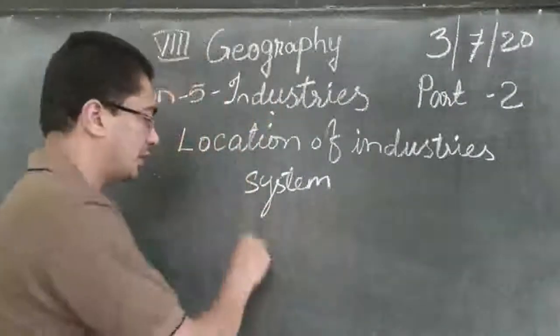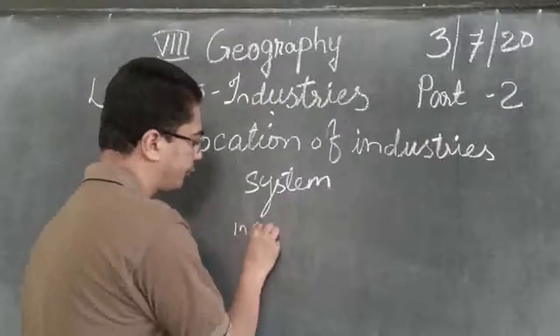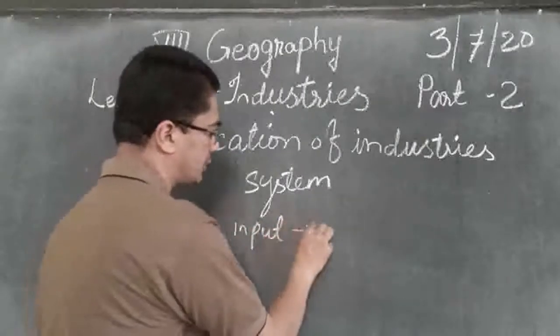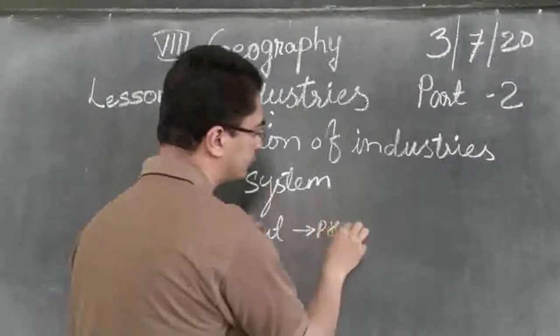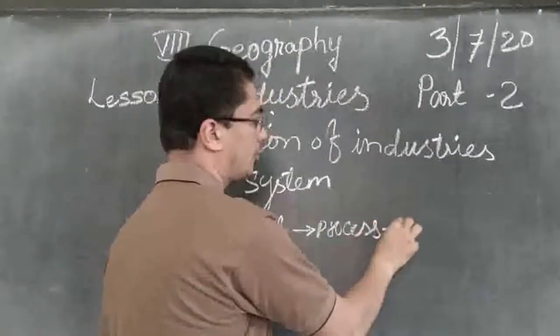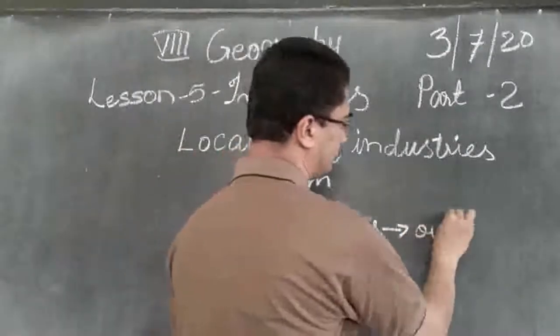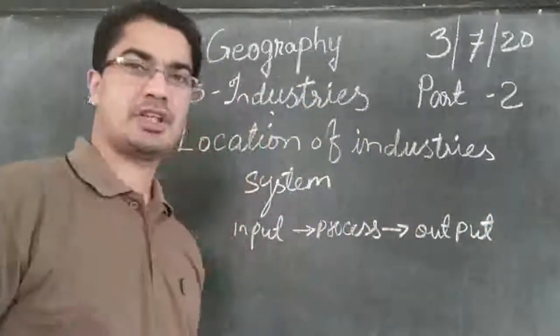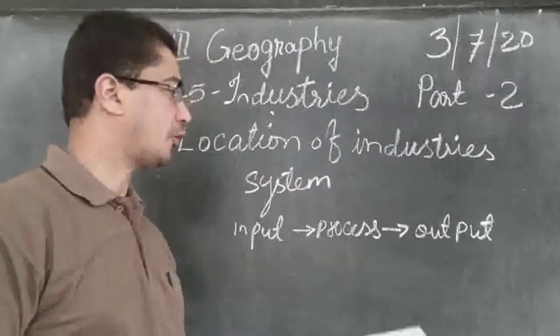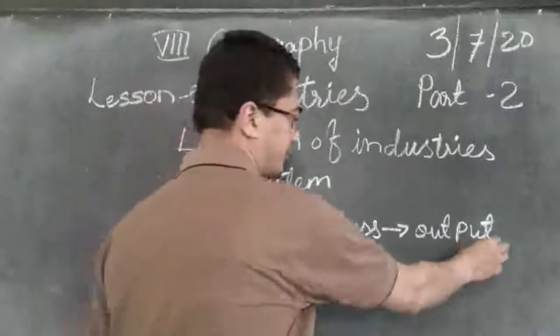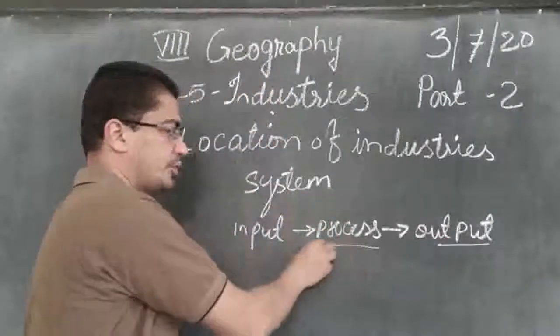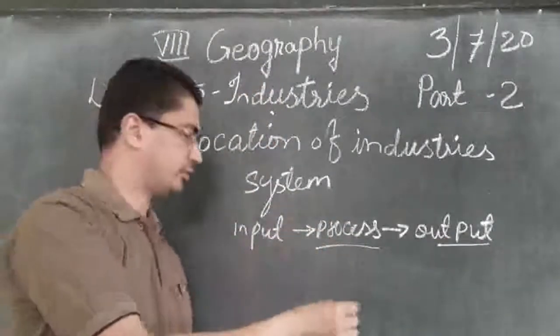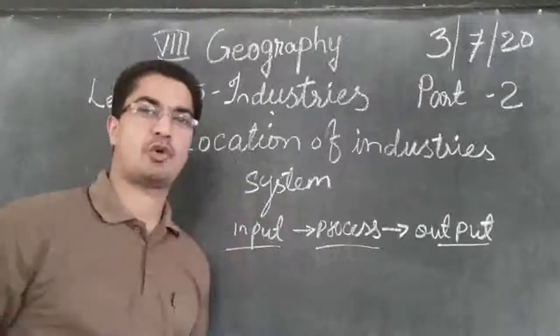One is input, process, output. So industry is concerned about output. Output means the production. Then the process means the work that is going on, and input means the raw material.